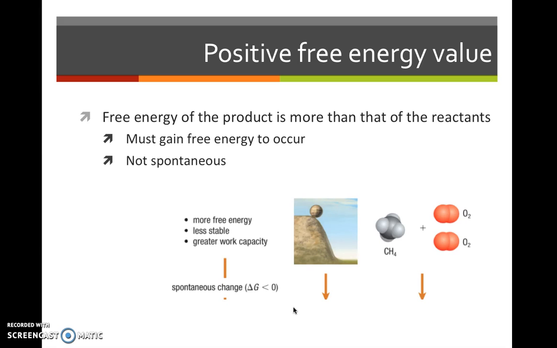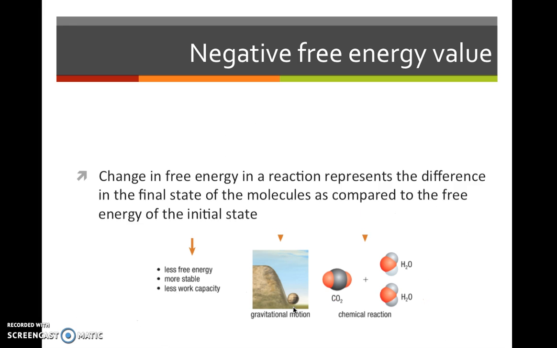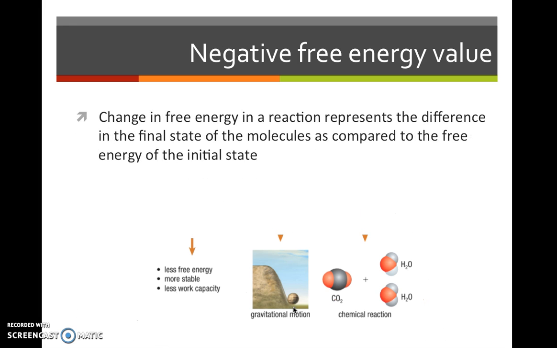If you have a positive free energy value, then the energy of the product is worth more than the energy of the reactants. If you have a negative free energy value, then the